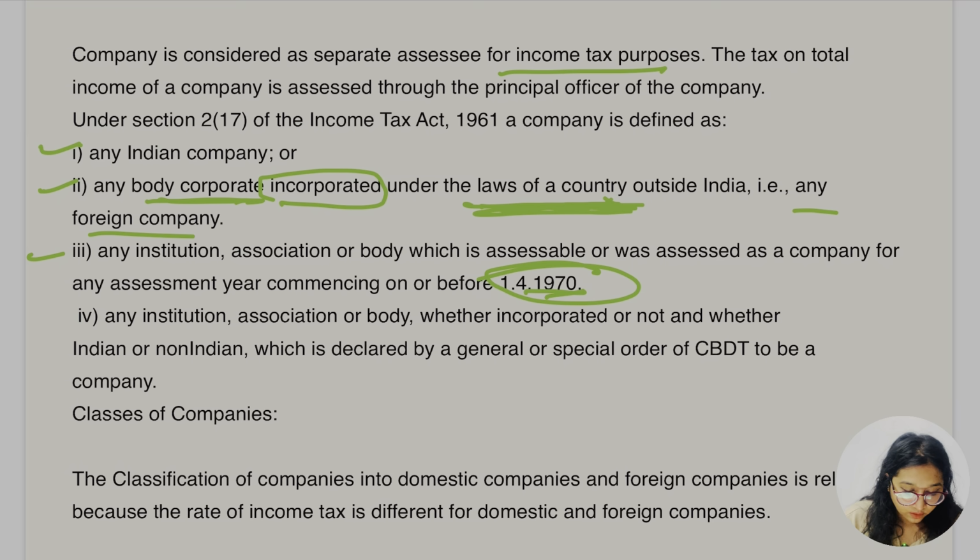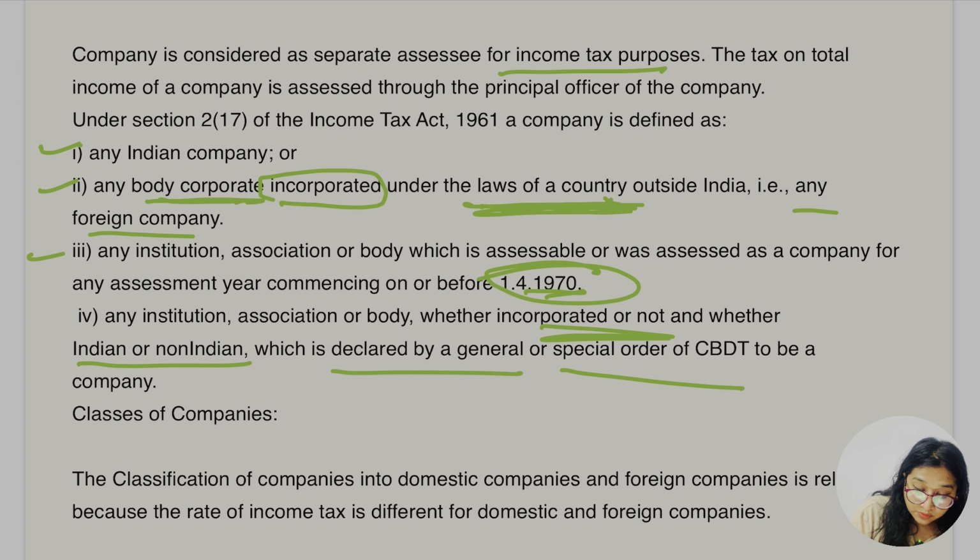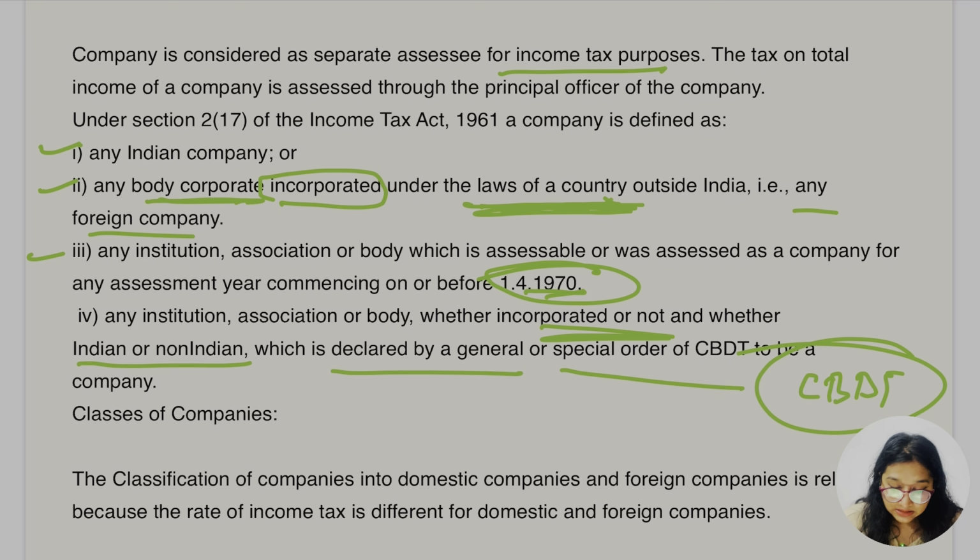And fourth, any institution, association or body, whether incorporated or not, and whether Indian or not, which is declared by general or special order of the CBDT to be a company. So there are four things mentioned here.